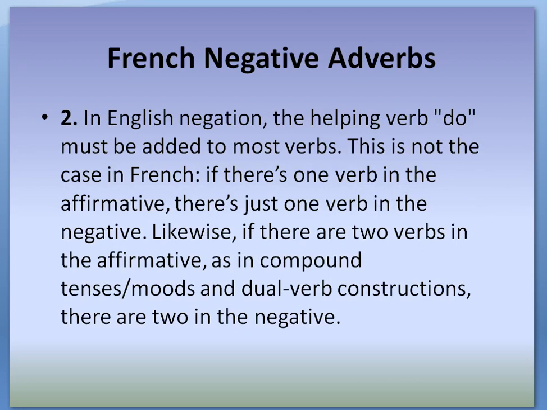In English negation, the helping verb do must be added to most verbs. That's not the case in French. If there's one verb in the affirmative, there's just one verb in the negative. Likewise, if there are two verbs in the affirmative, as in compound tenses, moods or dual verb constructions, then there are two in the negative.